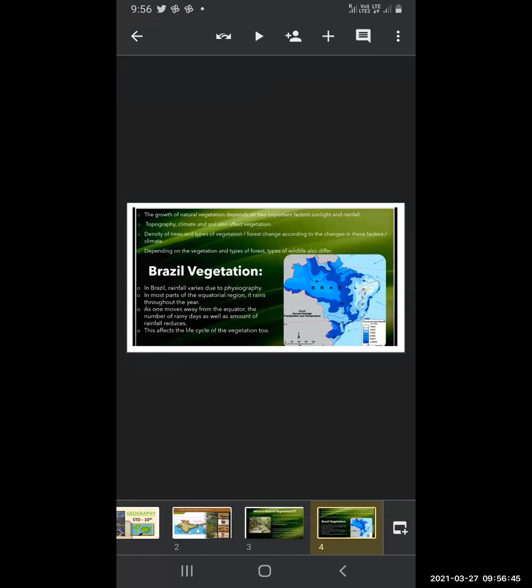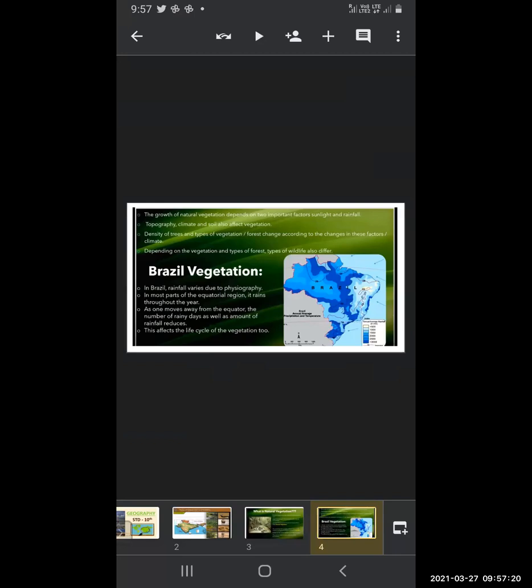Density of trees and type of vegetation in a forest change according to the changes in these factors, climate. Density of trees means the thickness of the forest. Somewhere the forest may be very thick, somewhere the density may be less, means it may be less thick. So it changes according to the factors, like the climatic condition of that particular area. It depends upon the climatic conditions of the particular area how the forest will be there.